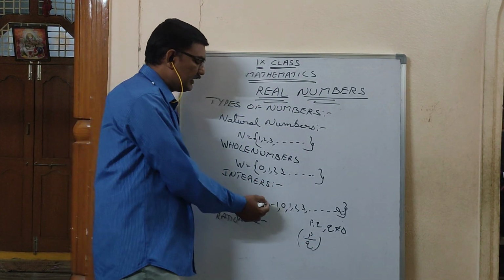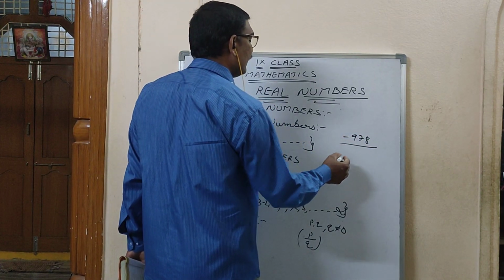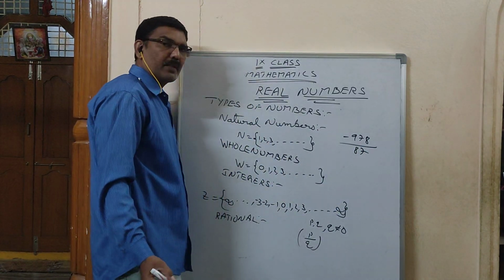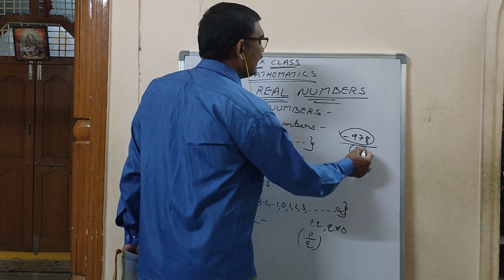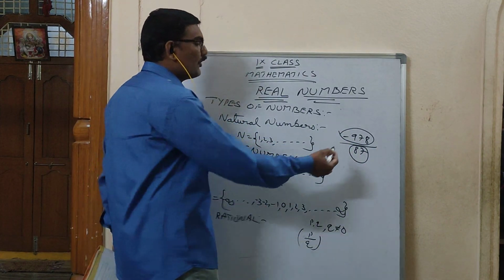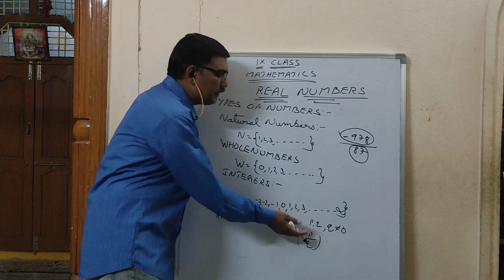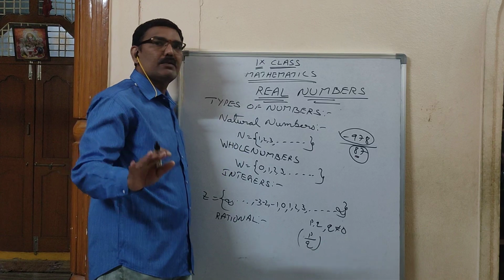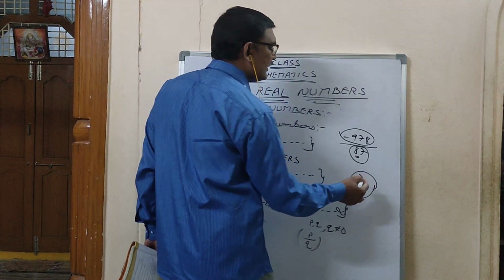Here what he is saying is, you can take any number like -978 by any other number 87. It is one integer p, it is another integer q, and you wrote it in the form of p by q. Numerator is an integer, denominator is an integer. You have to see q. q should not be equal to 0. If anyone asks, what is 3 by 0?